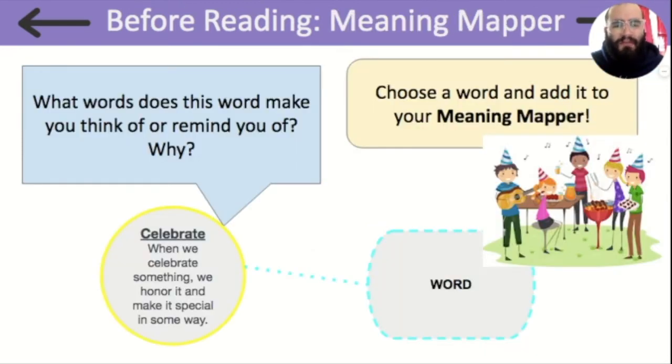Now I want you to take out your meaning mapper. In the middle, we have our focus word celebrate. When we celebrate something, we honor it and make it special in some way. Now, I want you to think of a word that reminds you of the word celebrate that you can add to your meaning mapper. Take a moment to do that now. I added the word party to my meaning mapper because when you party, you celebrate something or someone special.